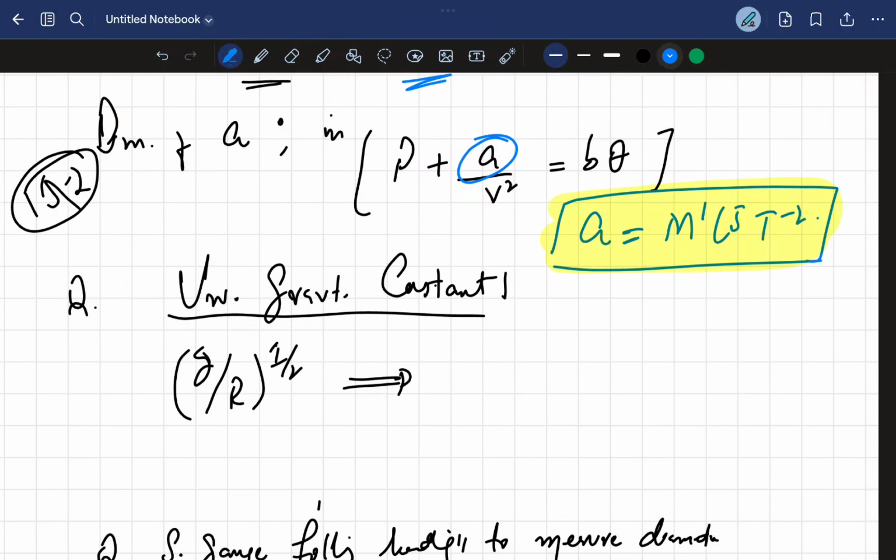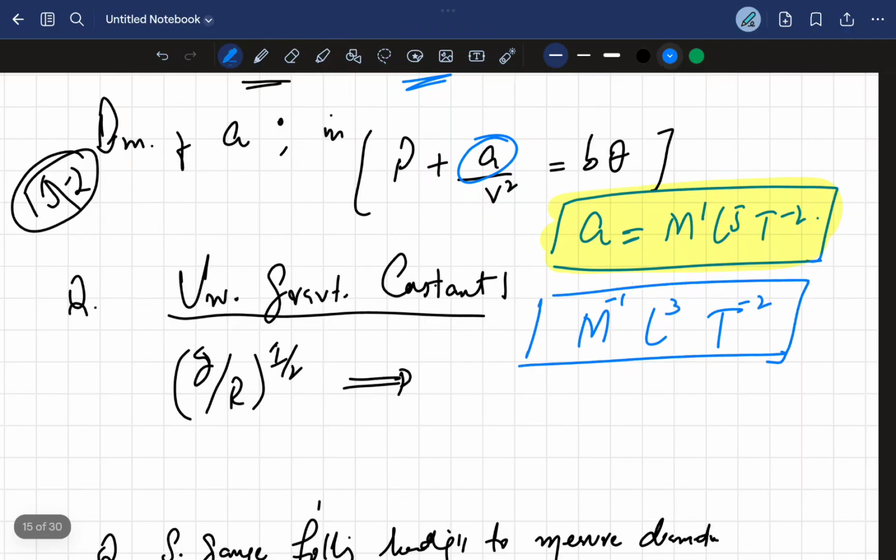Universal gravitational constant, its dimensions are M^-1 L^3 T^-2. You have to remember this. This is again important. This is again important. Root of G by R represents what? This represents angular speed.